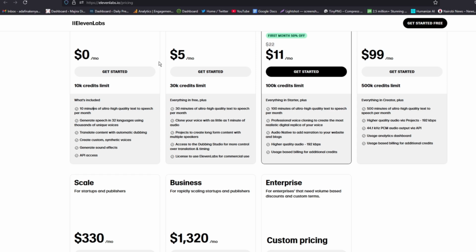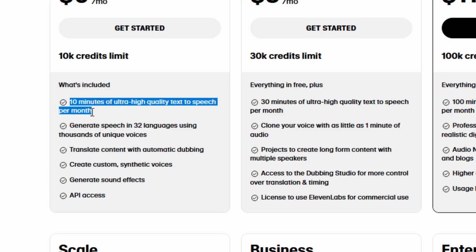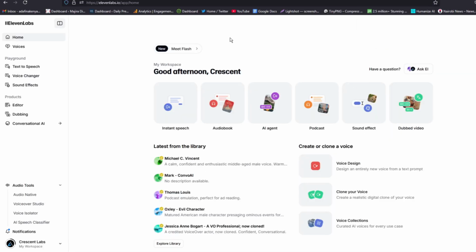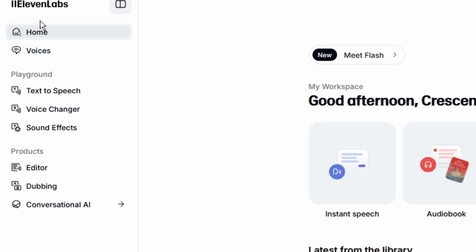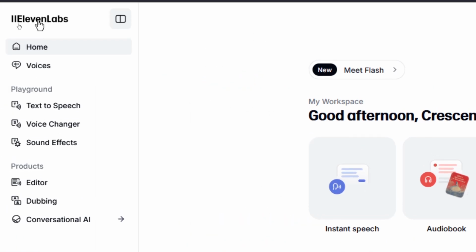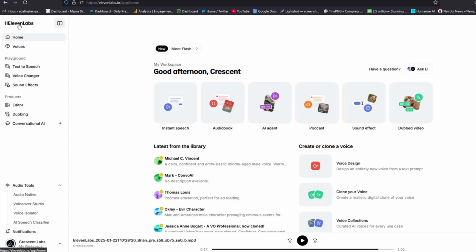Now, the good thing is ElevenLabs offers a free plan that gives you an option to create projects of up to 10 minutes per month for free. So ElevenLabs is one of the greatest tools out there that you can use to convert your text to speech. So I have a video file that I want to get a stronger voice. And to achieve this, I can do it freely using ElevenLabs. And what you need to do is to go to ElevenLabs and then create a free account, and it will be good to get started.